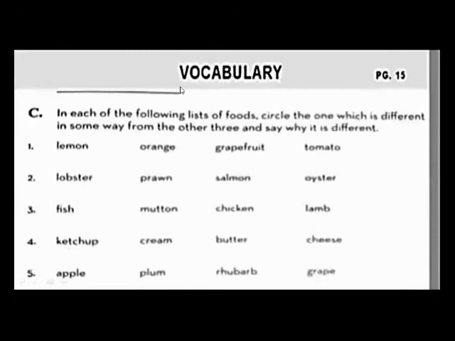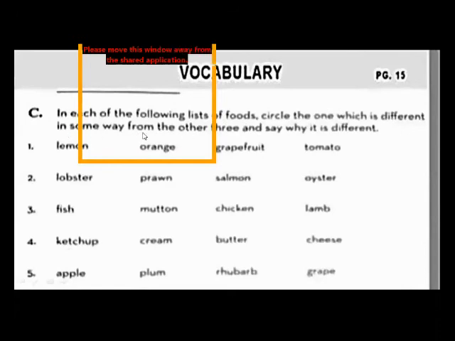See, this is the vocabulary of page number 15 of your course book. Exercise C of vocabulary on page number 15. What you have to do in each of the following lists of foods is circle the one which is different in some way from the other three and say why it is different. So, dear students, in the first column, you can see lemon, lobster, fish, ketchup, apple.